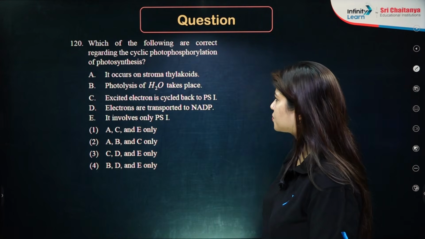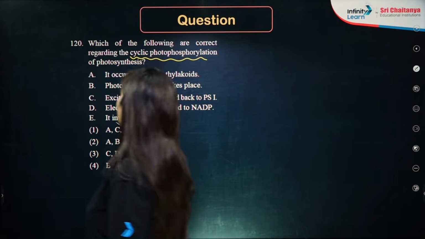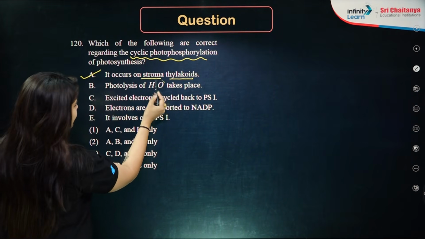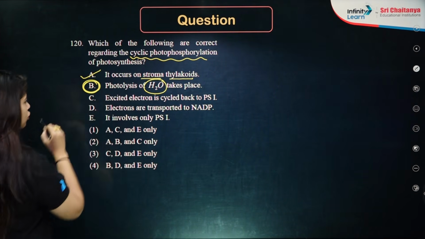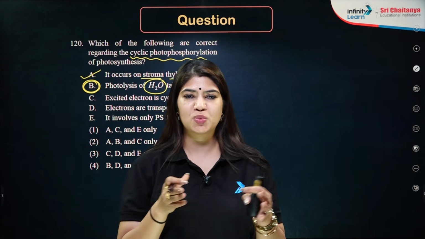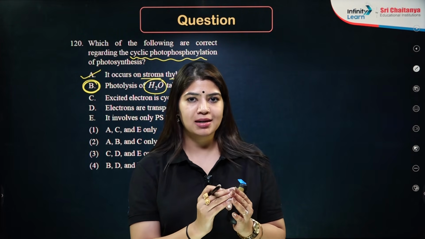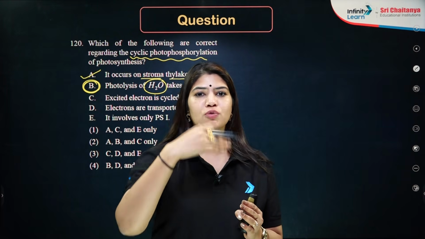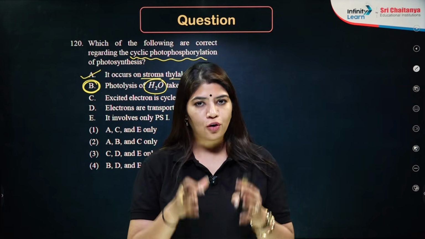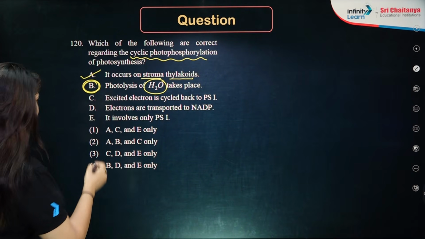Okay. Next question. Which of the following are correct regarding cyclic photophosphorylation? So cyclic, it occurs in the stroma thylakoid. Yes, of course. Photolysis of H2O happens in non-cyclic photophosphorylation, because in non-cyclic photophosphorylation, both the photosystems PS1 and PS2 are involved. Initially from PS2, electrons will be excited and they will go to pheophytin. Now the electrons will travel through different electron carriers. There will be a deficiency of electrons in photosystem 2. For that we would need to go for photolysis of water. So in cyclic it is not happening.